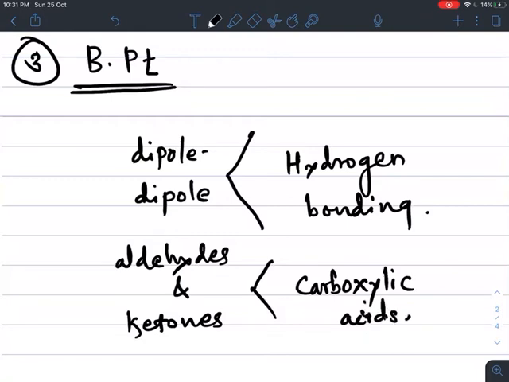Suppose we take an example of organic compounds of the same molecular mass from different organic groups. Like carboxylic acid, acetic acid, CH3COOH, its molecular mass is 60 and its boiling point is 391 Kelvin.